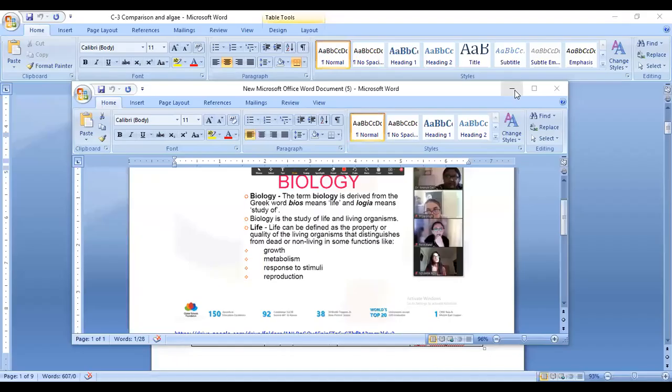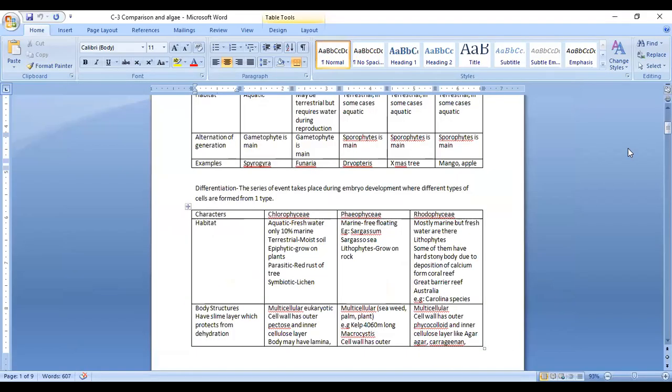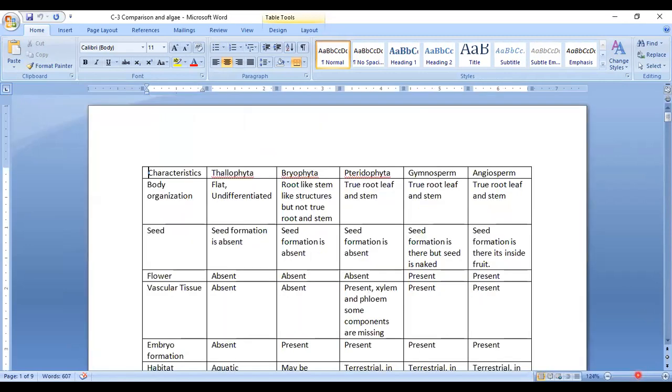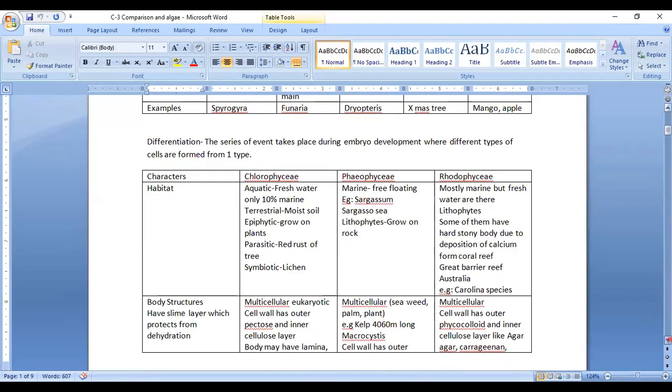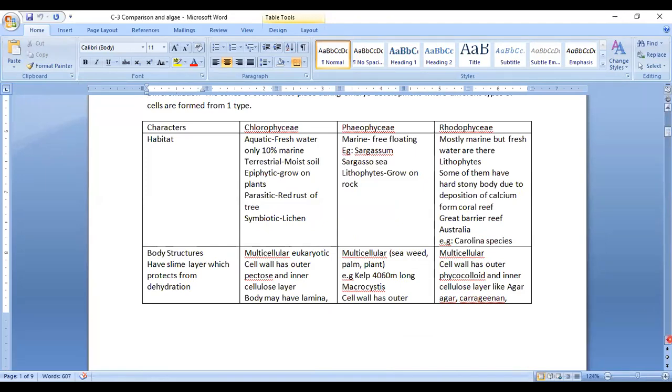So basically, algae can be classified into 3 further types. These are known as chlorophyceae, phaeophyceae, and rhodophyceae. They can be very easily distinguished due to the presence of different color pigments in them. Although chloroplast is present in all of them, they have different other pigments which give their body a different color.